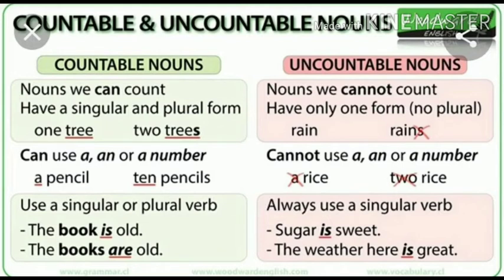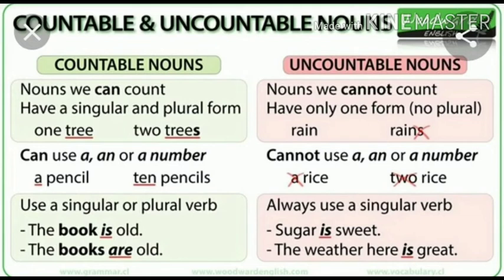With uncountable nouns, we cannot use a, an or a number. We cannot say a rice, two rice. We can say rice. Countable nouns use a singular or plural verb. Example, the book is old. Book is a singular noun, so we need the singular verb is. Books is a plural noun, so we need the plural verb are.